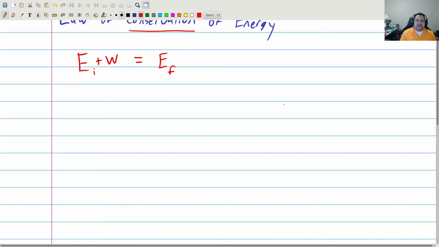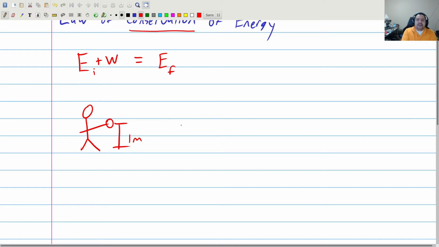So let's try a fairly simple problem here. Here I am with a ball, and the ball happens to be 1 meter above the ground. And I want to know how fast this ball will be going when it hits the ground. Well, I can do this using kinematics. I could figure out the acceleration as it falls, and I could figure out how fast it's going at the end, the final velocity, and the initial velocity, and I could use kinematic equations. But it turns out it's easier to think about this in terms of energy. Well, the math is easier.